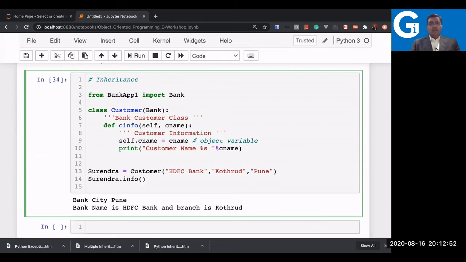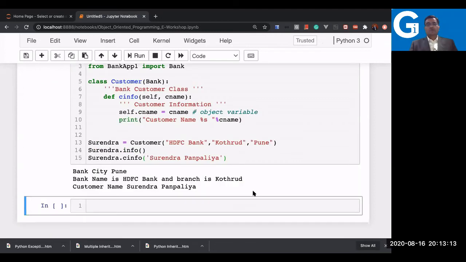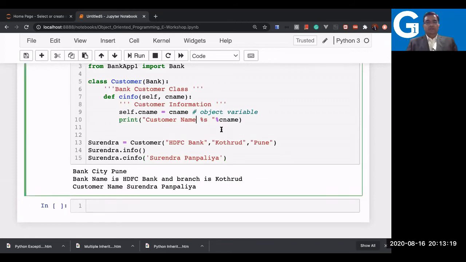So can I call surendra.cinfo, and yes, I need to pass a value now because I have one parameter, cname. So I'll write the complete name. Let's see how it works. Okay, I have to complete the code also. Yes, customer name is Surendra Panpalia.